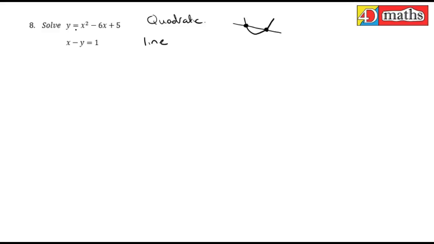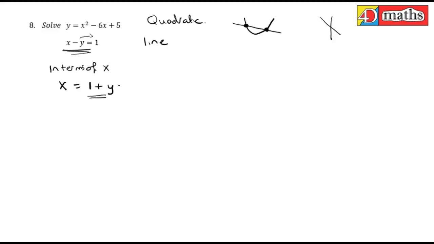Now, back in junior cert, you'd have done questions like this, but there'd have been two lines, and you'd have done simultaneous equations on them. So this is slightly different. It's done by a different method. The way it's done is you take the line and you write it in terms of x, or y, but we're writing it in terms of x. So we manipulate this to get x is equal to 1 plus y.